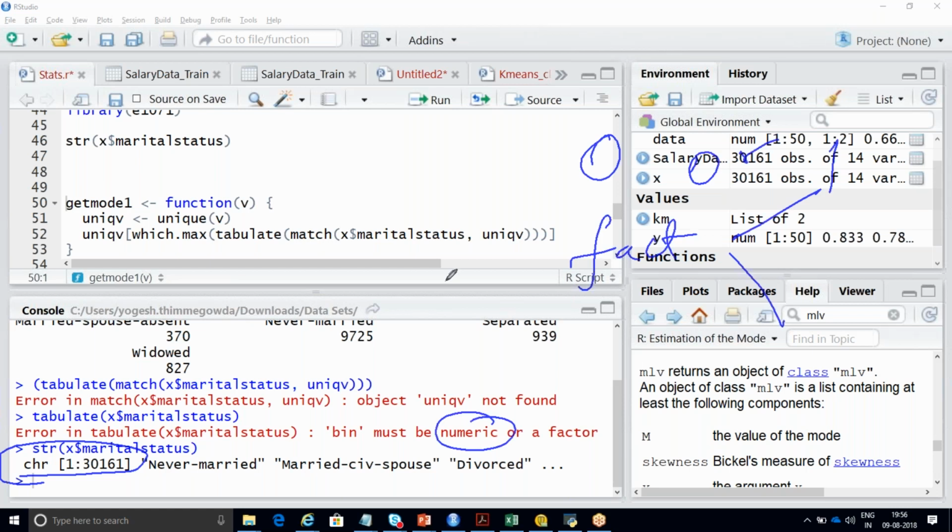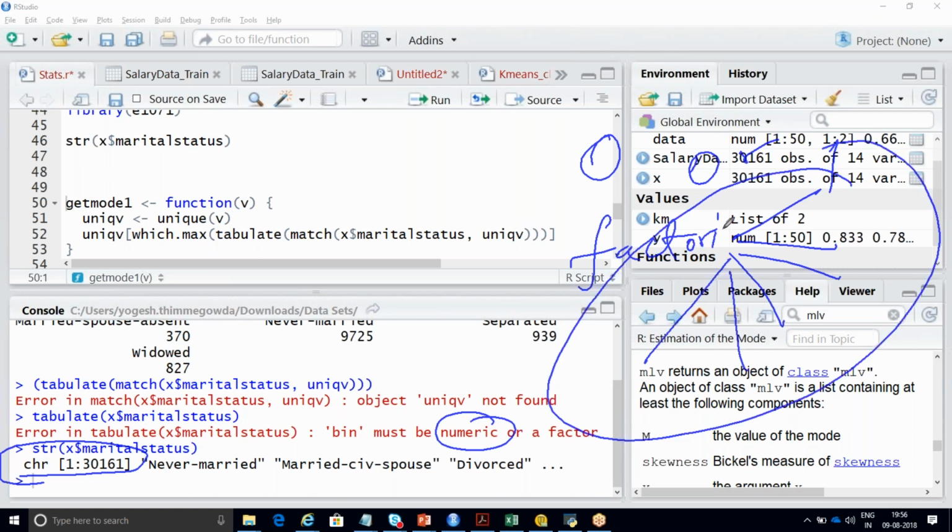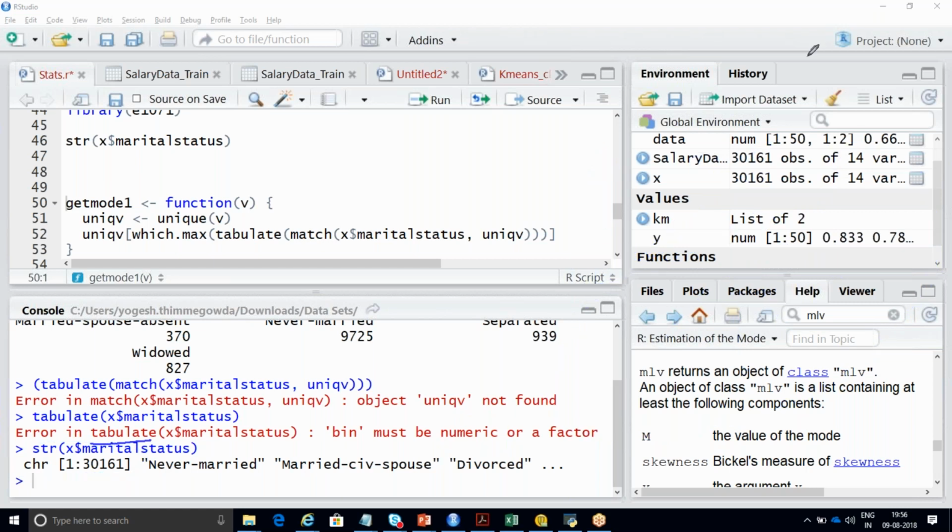Totally 6 or 7 classifications, like married, divorced, married once, never married, divorced, like this. We have totally 6 classifications. That is called factorization. That is the reason it is not able to calculate your tabulate. But when you use the table function, irrespective of whatever it is, it will try to count the types of categories and display them.